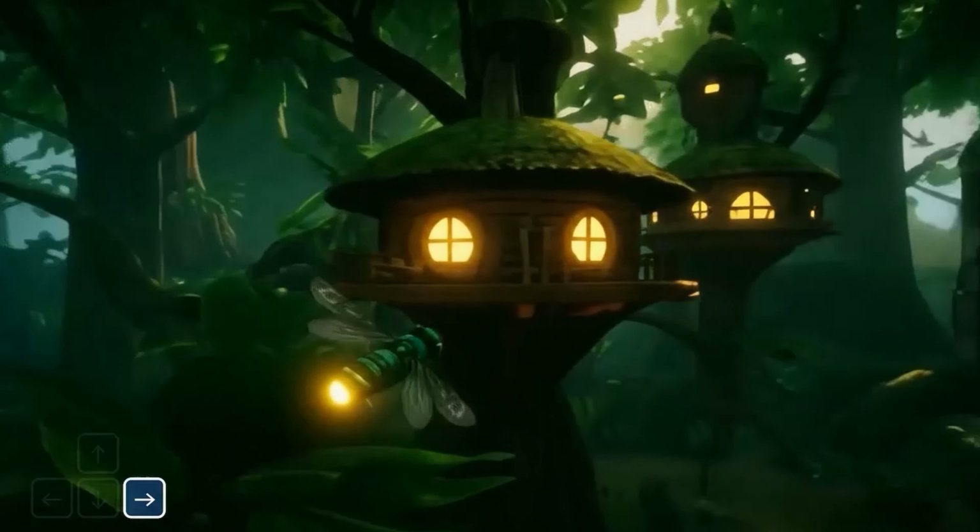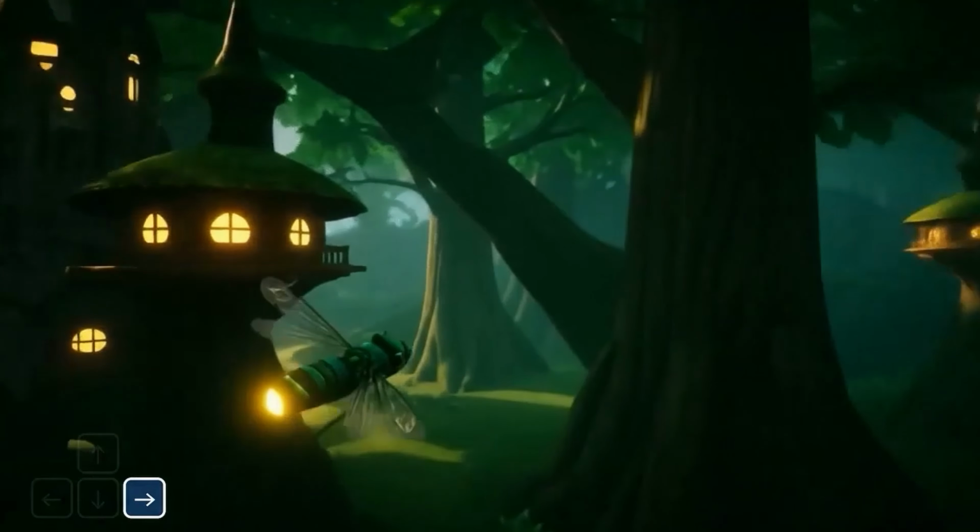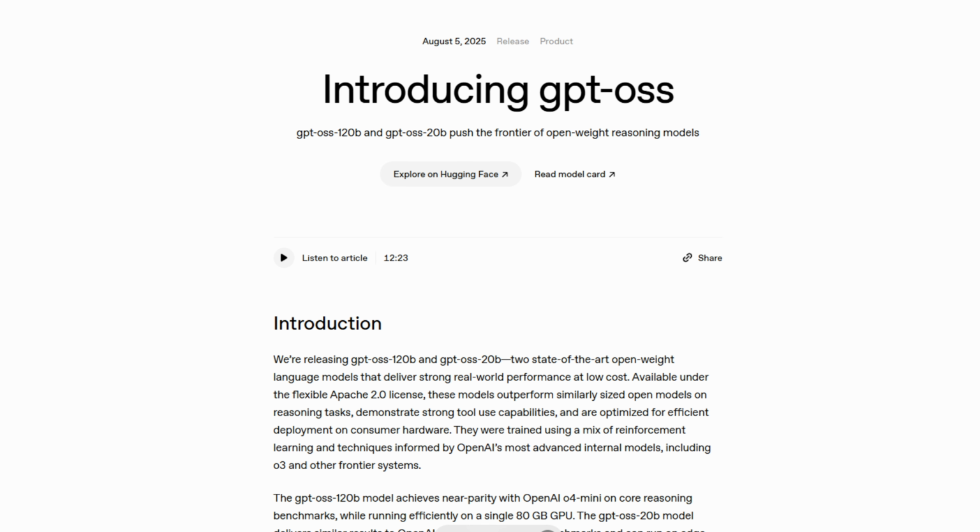And maybe it can even improve gaming by enabling more dynamic world generation, rapid game prototyping, and maybe even GTA 6 before GTA 6. And just when I thought the AI news this week couldn't get any crazier, OpenAI just dropped 2 huge announcements. GPT OSS, which is an open weight language model released under the Apache 2.0 license. That is, it's open source, and it's optimized for use on consumer hardware, so soon we could have powerful on-device AI running on our smartphones and PCs.